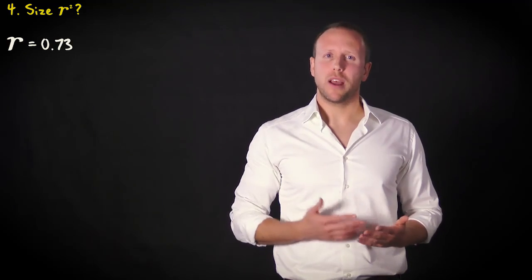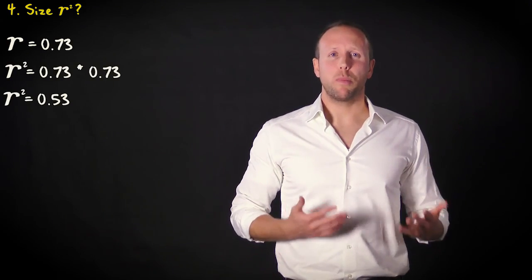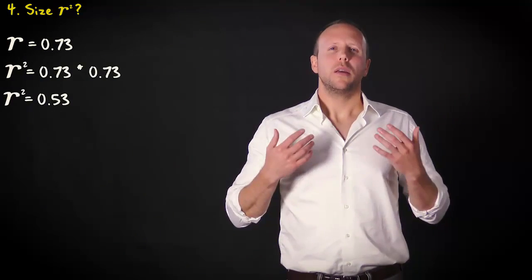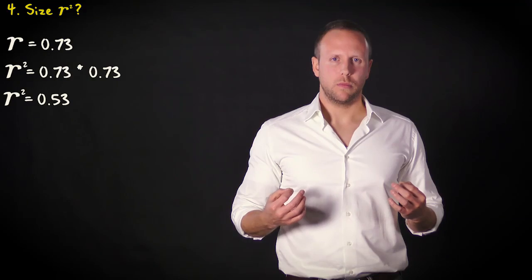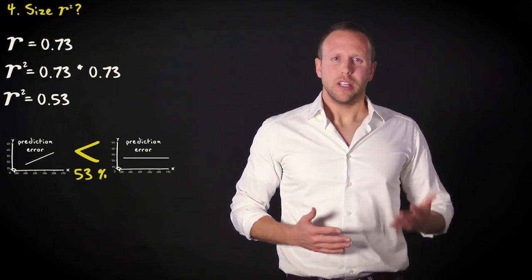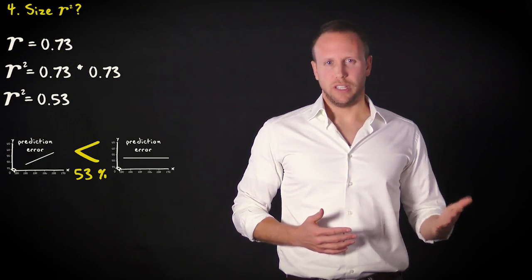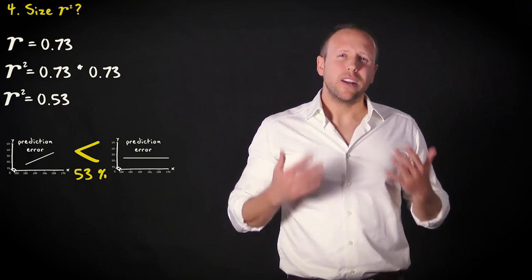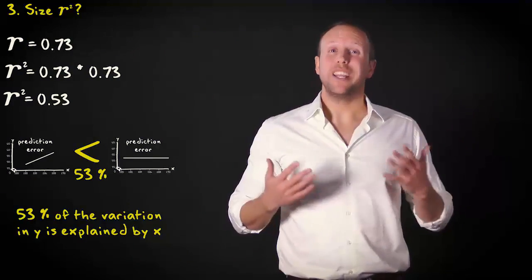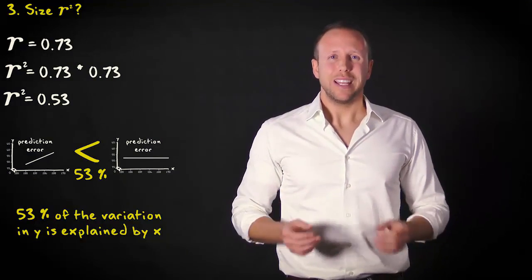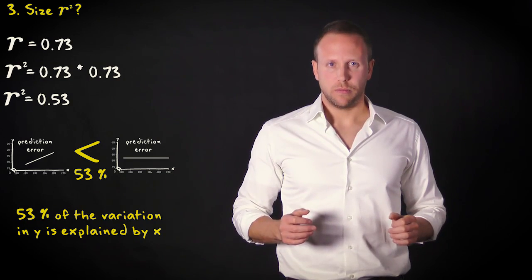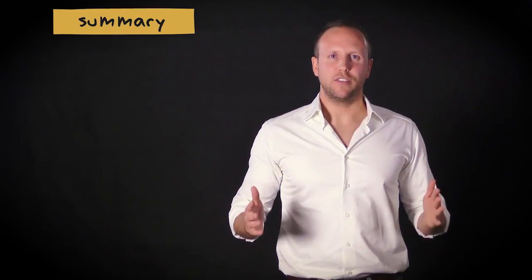The fourth question we want to answer is what the value of r squared is. That's easy. It's Pearson's r squared. So 0.73 multiplied by 0.73 equals 0.53. But how should we interpret this number? Well, we can say that the prediction error is 53% smaller when we use the regression line than when we employ the mean of the dependent variable. We can also say that 53% of the variation or the variance in the dependent variable is explained by our independent variable. So, what have we done in this video?